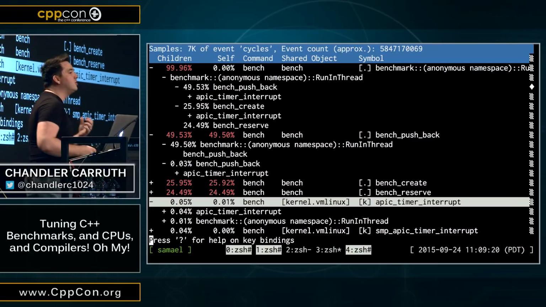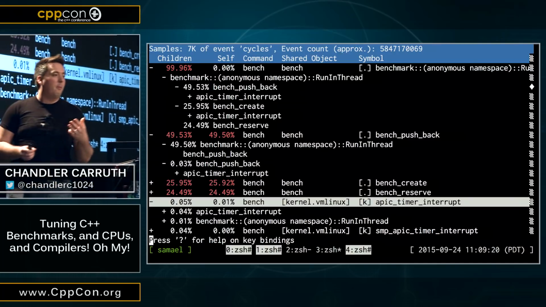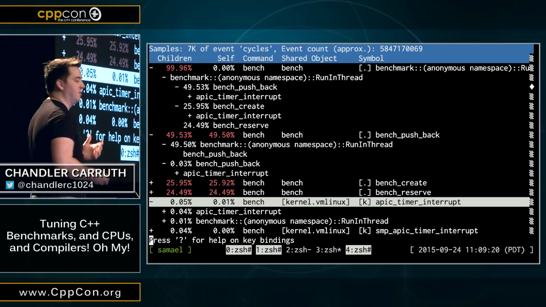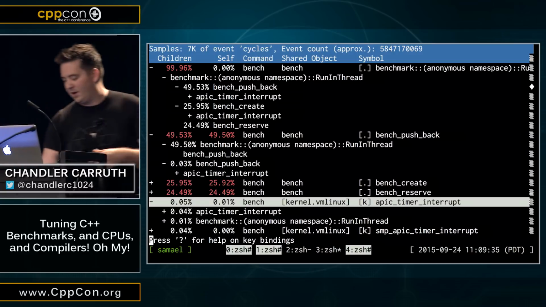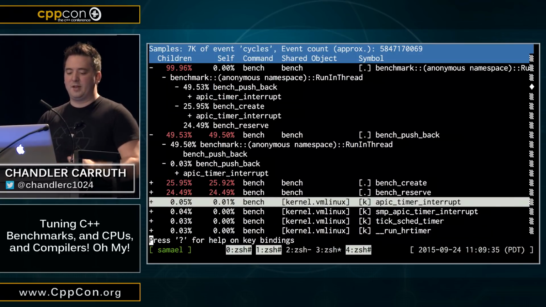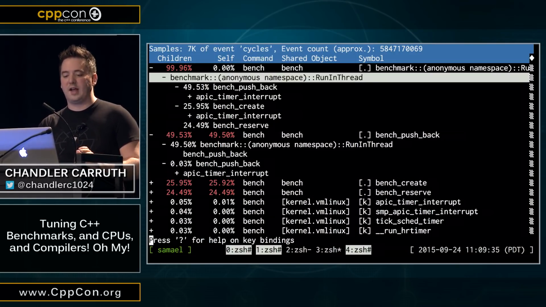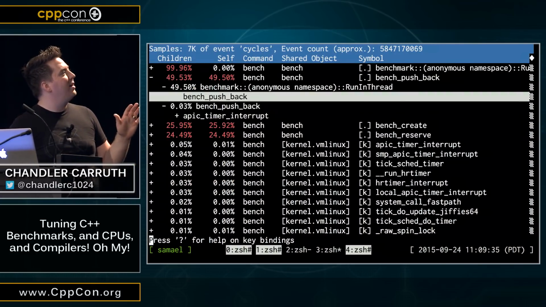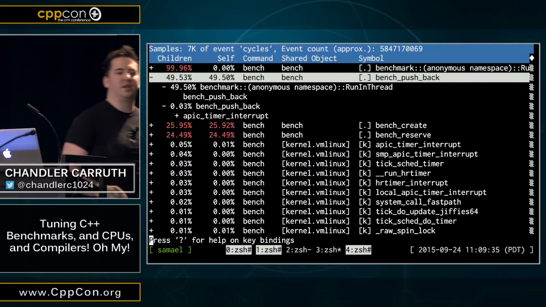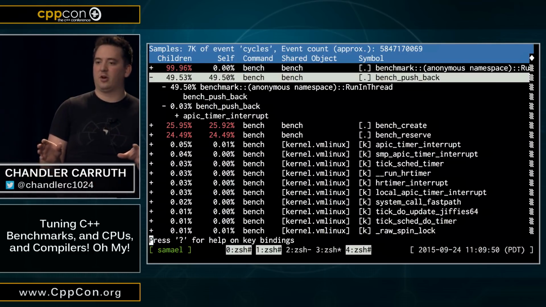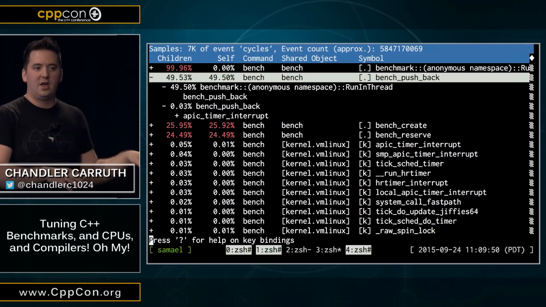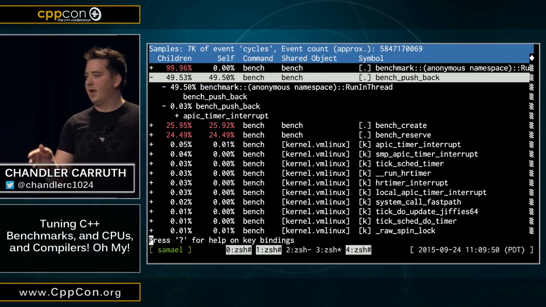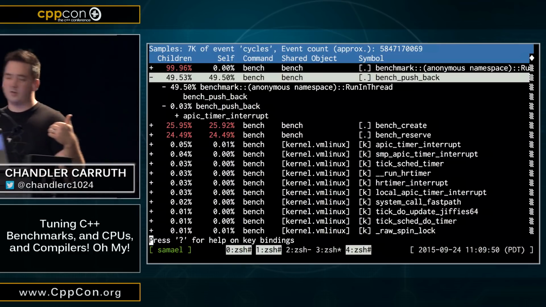Perf is a really amazing tool to measure performance. But it's not infinitely precise. In fact, there are a lot of artifacts, and you're going to see them. So it's really important to keep that in mind. Okay, so let's back up, and let's get back to what we're trying to do. We're trying to understand something that should be simple. We're trying to understand why this push back function is 10 times faster when we reserve first and then push back than it is when we just push back, right? Everybody back on track? You know how to use a profiler?